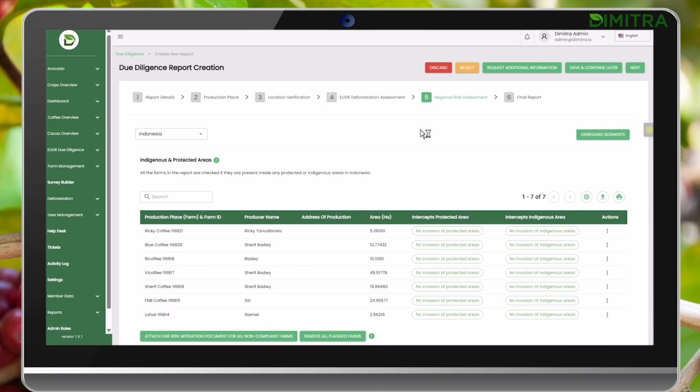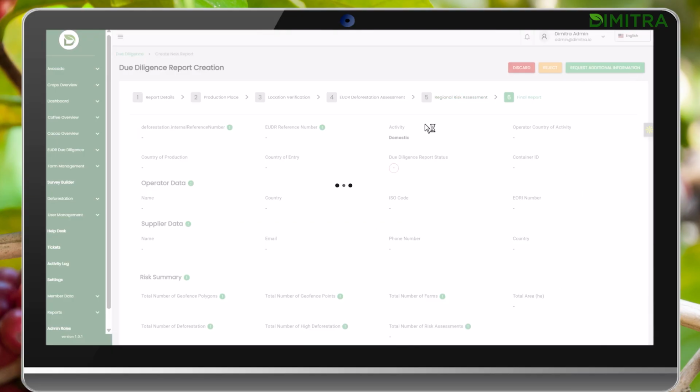The next step is the regional risk assessment. Here's where we see if the farms are overlapping with any protected or indigenous areas. Similarly to the last step, you can add a risk mitigation document or remove the farm from the shipment. When we're satisfied with the risk assessment, we go to the final step.